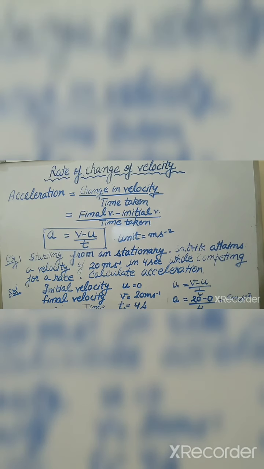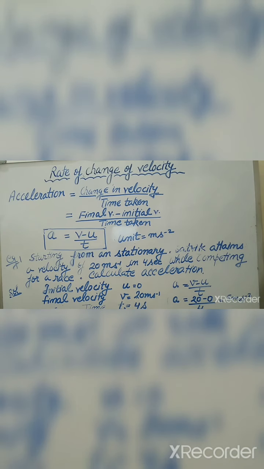Dear students, how are you all? In the previous class we discussed velocity. Velocity is equal to displacement upon time, right? Now we see that during uniform motion along a straight line, the velocity of an object remains constant, meaning no change, and it does not change with time. But when we talk about non-uniform motion, the velocity of the object varies, right? The velocity may have different values at different intervals of time.